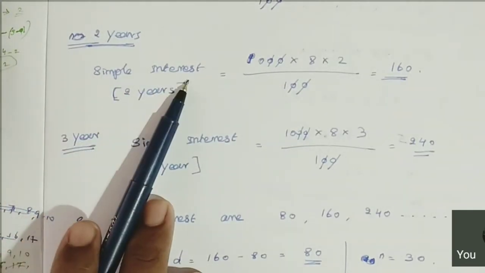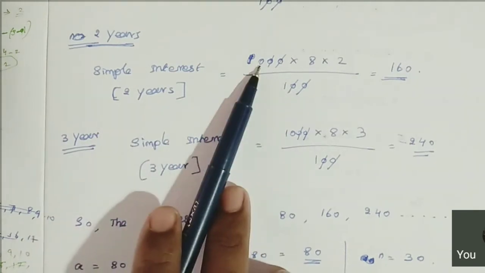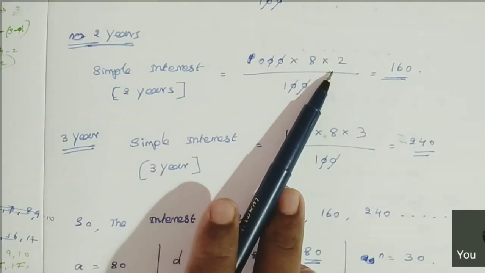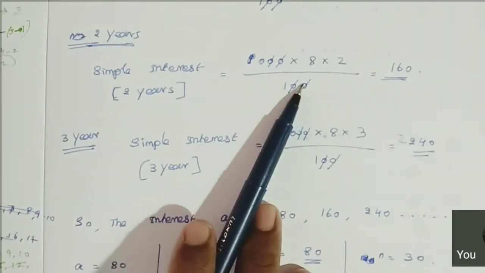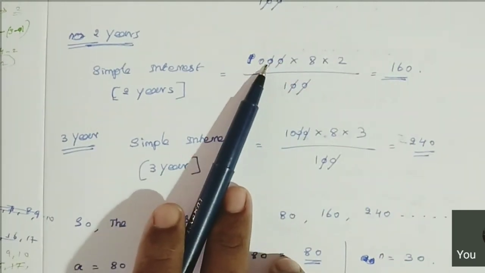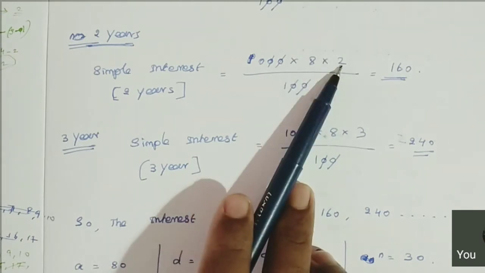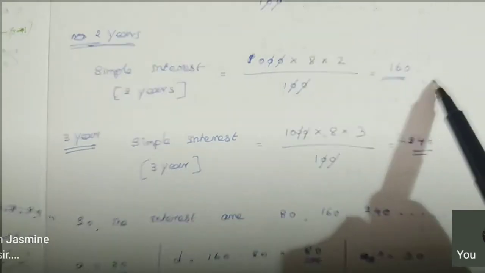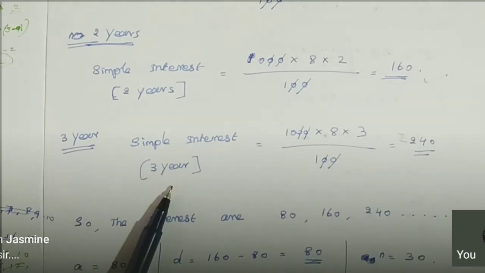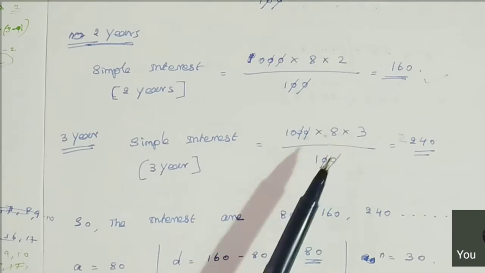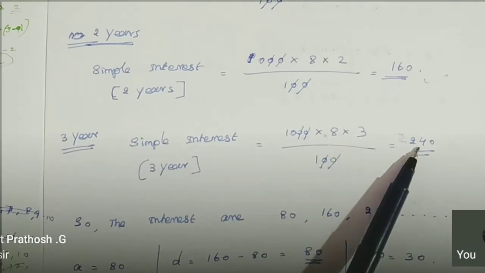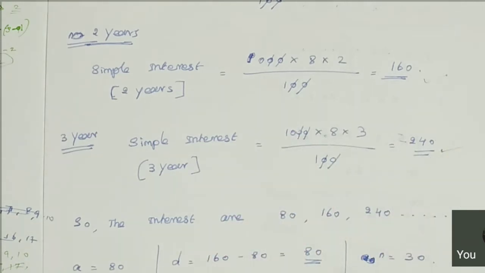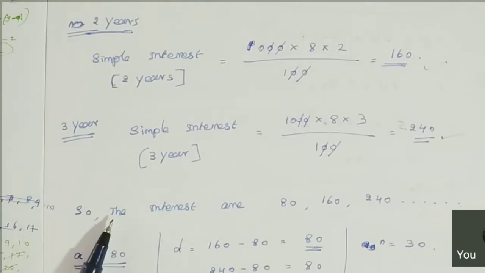Second, you can go with the second year. Simple interest for 2 years, right? So 1000 into 8, but the time here is 2 years. So we put 2, divided by 100, zeros cancel. Then 8 twos are 16, 16 into 10, 160. Are you clear? Okay. Next, simple interest for 3 years. So 1000 into 8 into 3 divided by 100. Cancelling the zeros, 3 eights are 24, 24 into 10, 240. So that is the third year. Now if you find it for the fourth year, fifth year, it will come like this, right?